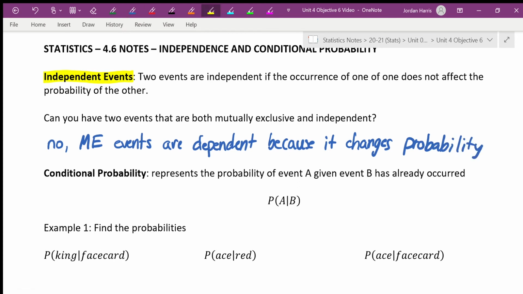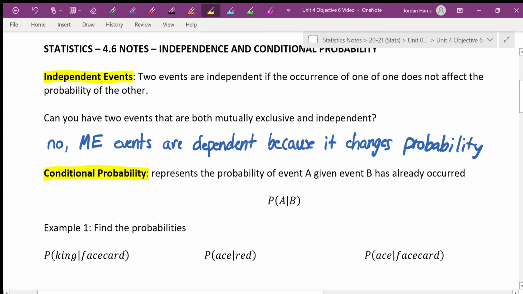The second word we're going to look at, which is in the title, is conditional probability. So when we talk about independent events, we can look at the conditional probability. The conditional probability represents the probability of event A given that event B has occurred. So if they're independent, the probability won't change.